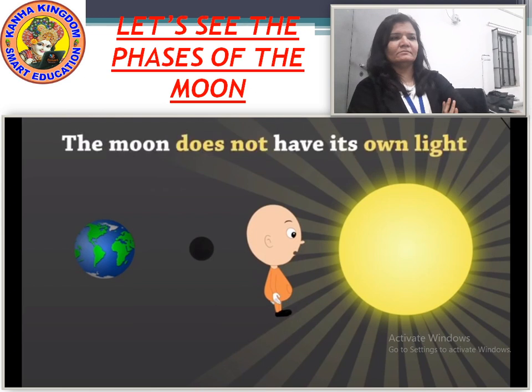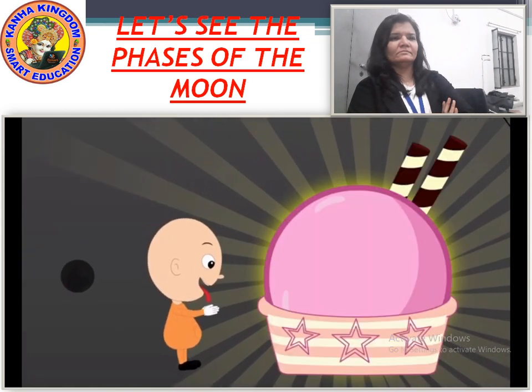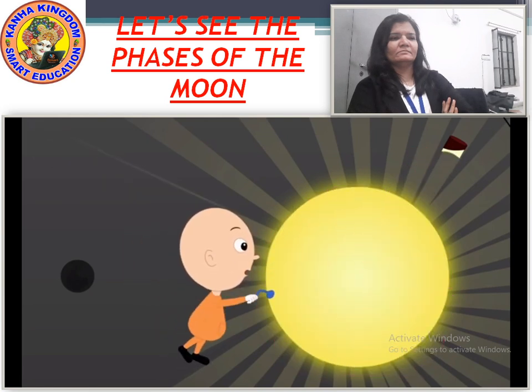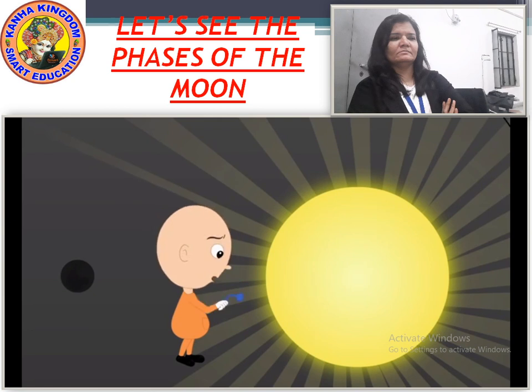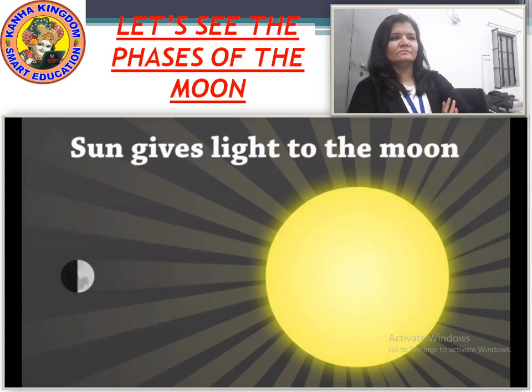The moon does not have its own light. Sun gives light to the moon.